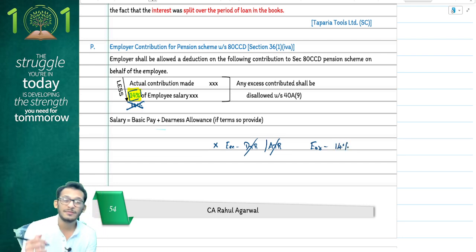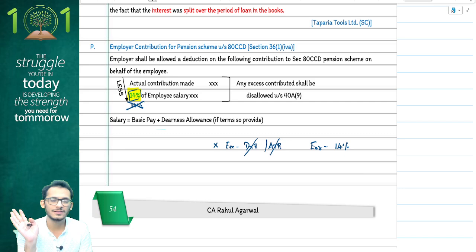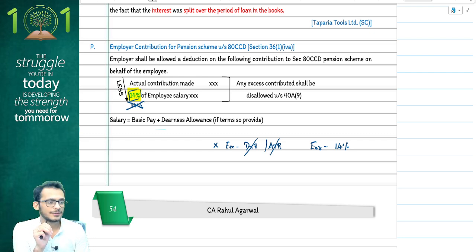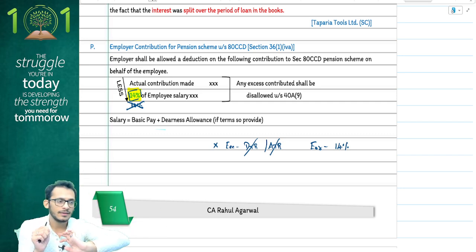Yes, which means if they have to ask you a question, a beautiful question can be made in exam where ICAI may give you a question which says an employer is proposing to contribute 13% of the salary. Whereas employee has confirmed saying he only wants to opt for alternate tax regime. It does not matter.